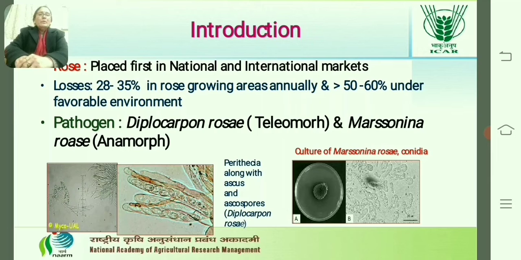But today I will be talking only on the black spot disease of rose, which causes losses up to 35% in all the growing areas, whereas under favorable environmental conditions we have ascertained 50 to 60% losses in different areas. This pathogen which causes black spot is called Diplocarpon rosae and Marssonina rosae.